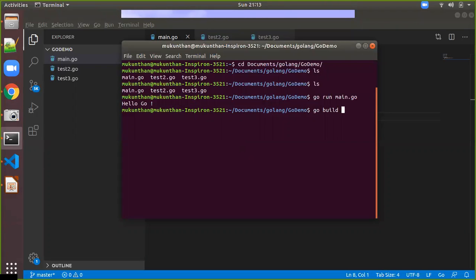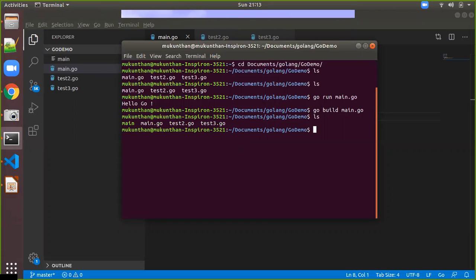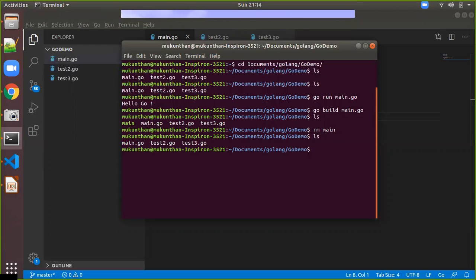Same way we will build that. So go build main.go. Here you will not get any output, but you will be getting the executable file, which is main. So for simplicity, I will remove the main file, I mean the executable file, as of now. So remove main and ls again. You will be seeing main.go, test2.go, test3.go.